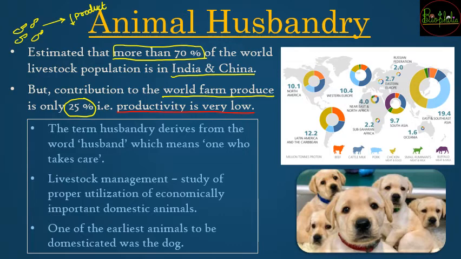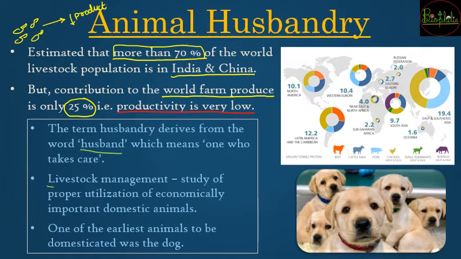So from where did the word husbandry come? It is just a little topic that is going to be deviated, but still we need to understand that. The term husbandry is going to come from the word husband. Husband is considered to be a person who takes care. So जो animals की रखवाली करता है, with that relation it has been termed as animal husbandry.